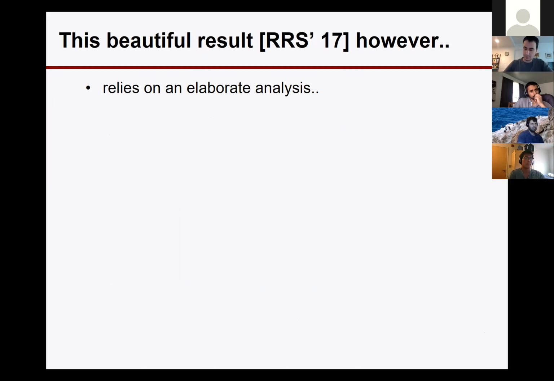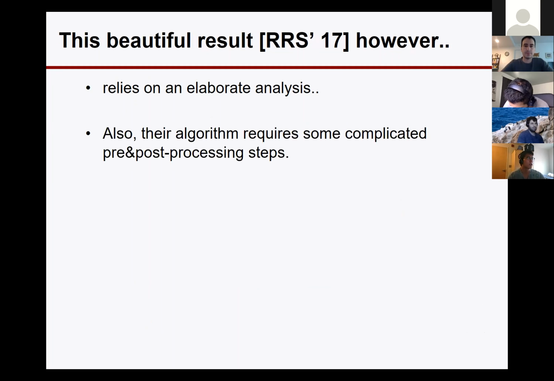In particular, they construct a complicated matrix and analyze the spectral norm of that matrix, and require some elaborate counting techniques. On top of that, it turns out the naive approach doesn't quite work, and they need to pre-process and also post-process their algorithm to make it work, which comes with additional analytical complexity as well as algorithmic complication.